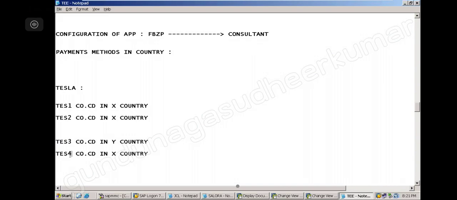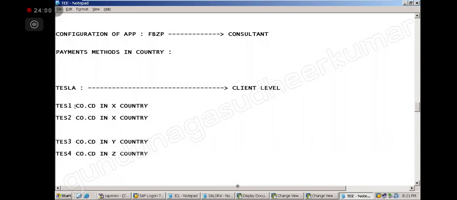There is another company code in country Z. You understood? Now, if this is a client level, in the same country there are 2 company codes, in each country. Right? So this is Tesla, correct. Can it be possible or not? Possible, yes, sir.